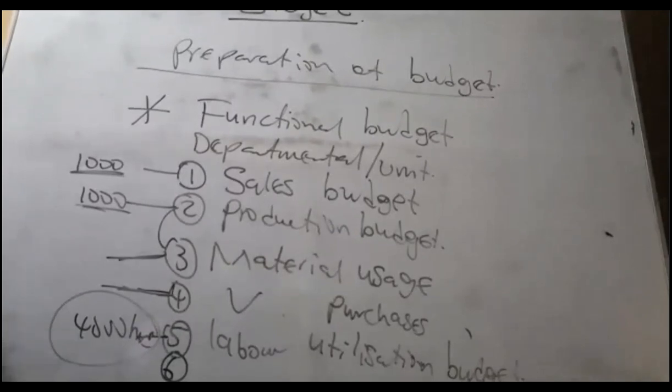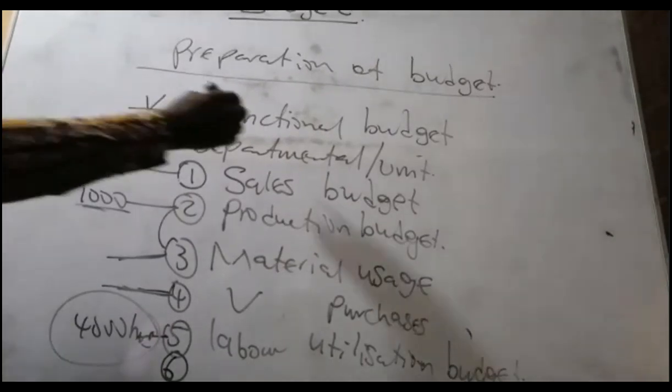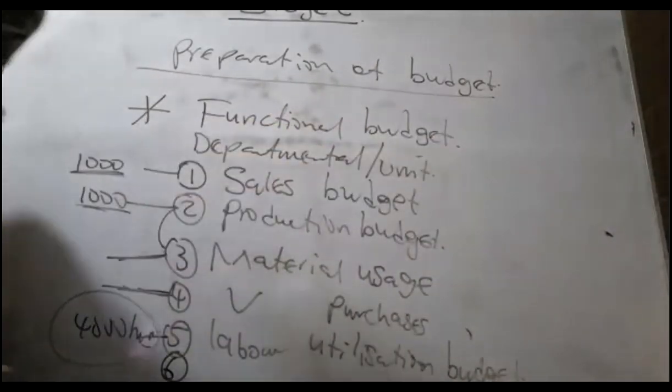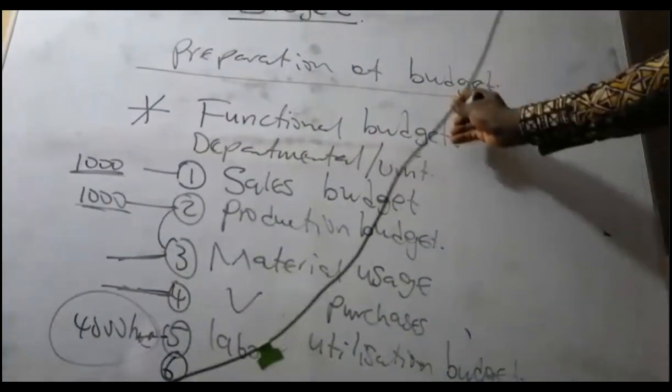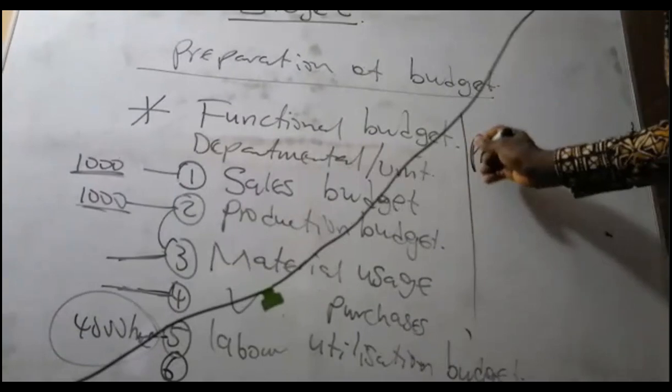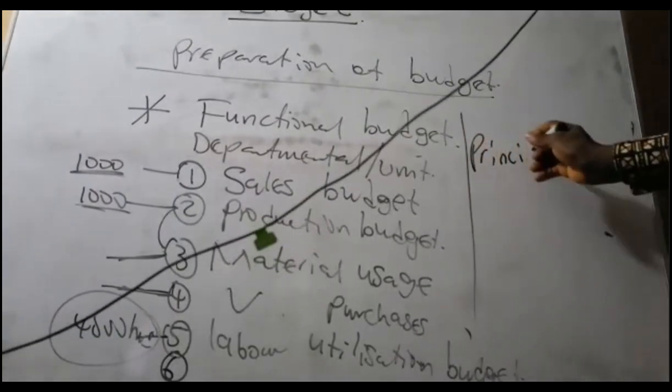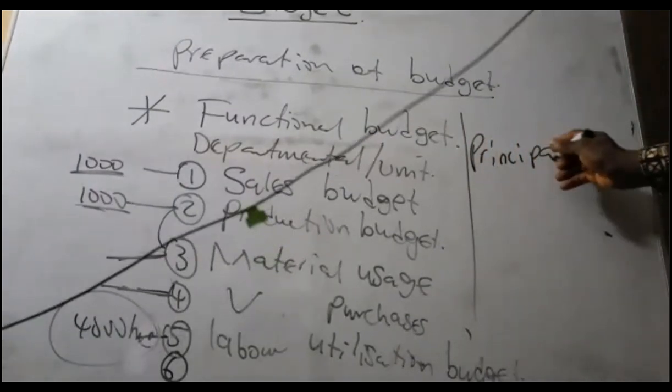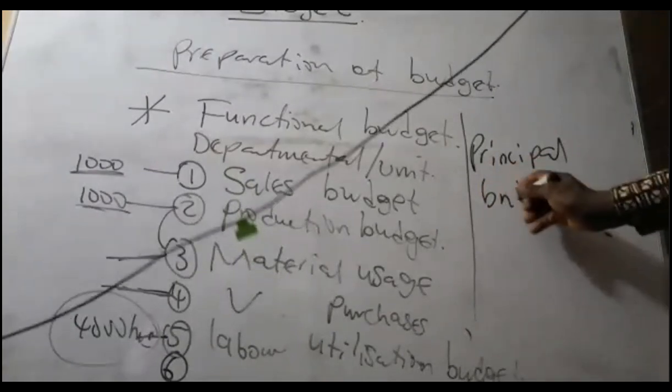So to you, which section? Now, to decide which one should come first, depend on what you call principal budget factor. You cannot explain functional budget without that one. Principal budget factor. So let me write it here some more. Principal budget factor.